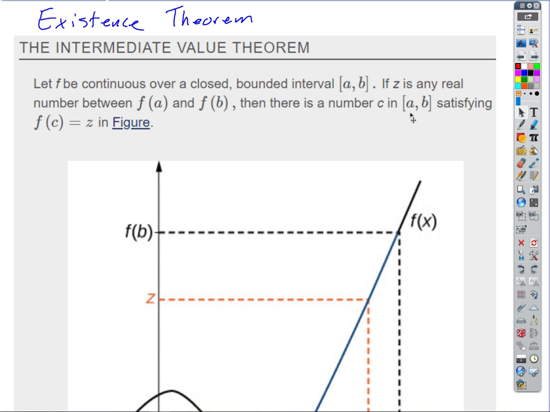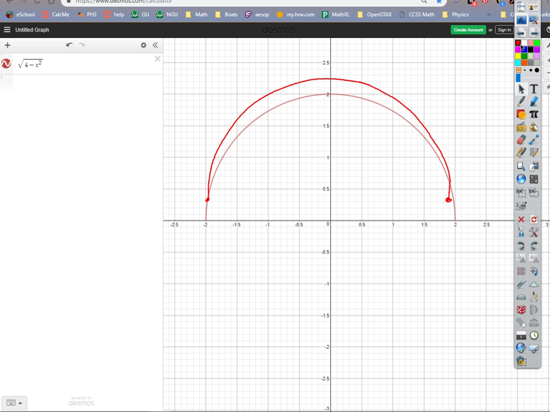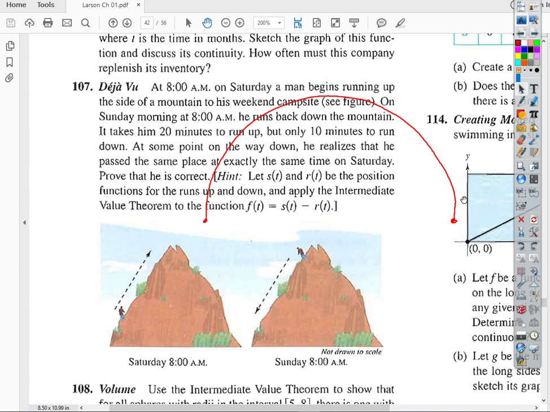I kind of like the way your regular textbook shows it. In fact, I'm going to take a picture of it. I like it better. This one seems a little shoddy to me. I'm going to take a picture of this real quick and put it up here.